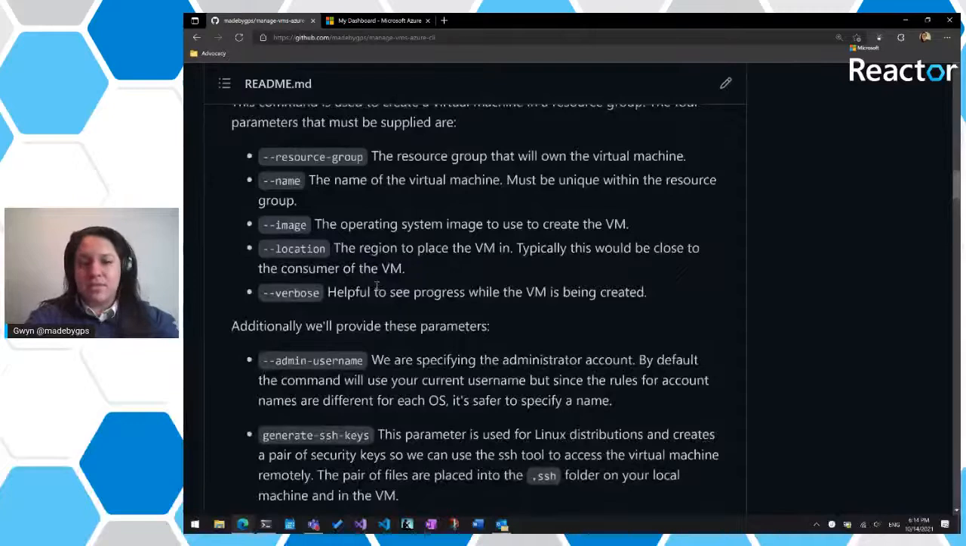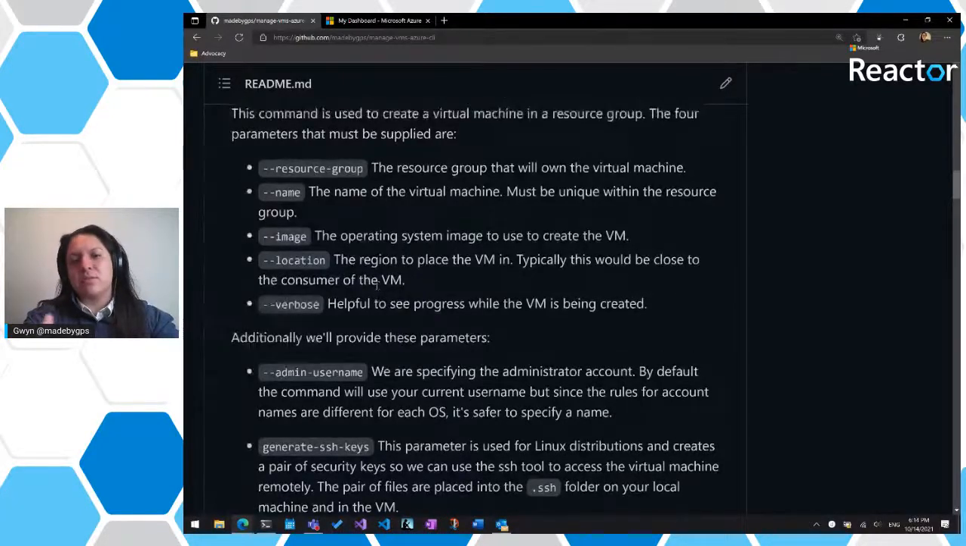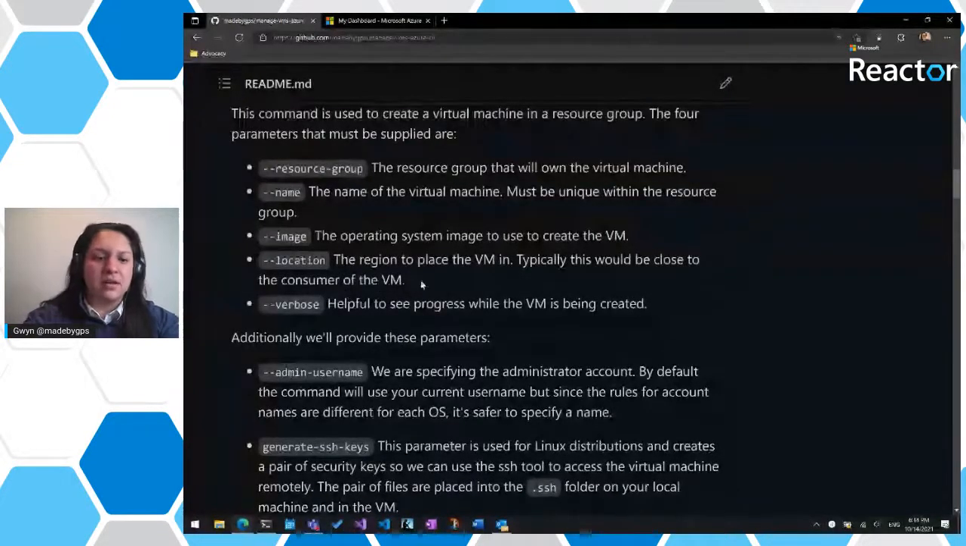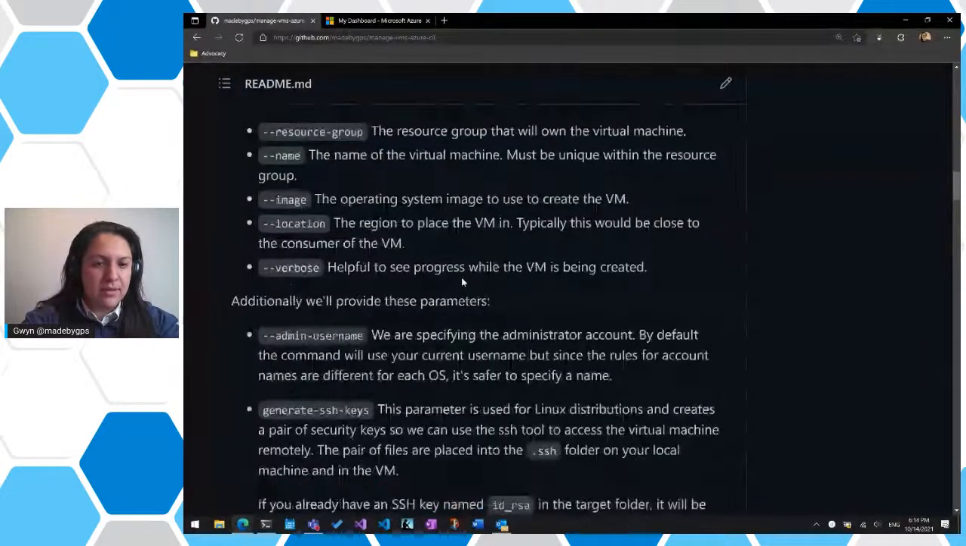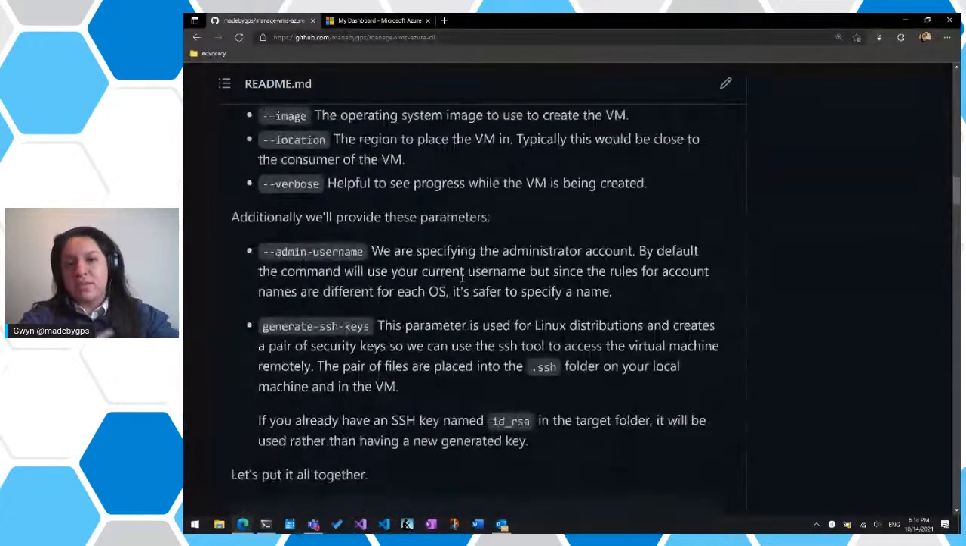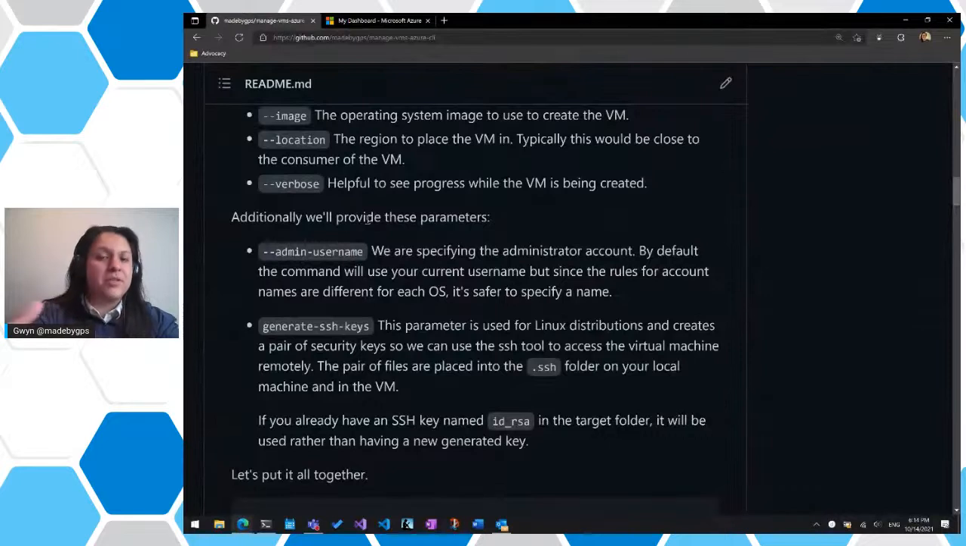And whenever I'm using the CLI, I like to use --verbose because it gives you more output in terms of the progress and things that are happening with the command line itself. Additionally, there are some useful things that I usually recommend you use, like --admin-username. This is to provide an administrator account when you want to work with your virtual machine. By default, it creates one for you based on your username, but since operating systems have different rules and different formatting, you're better off just supplying one. And then you're allowed to do that with this parameter.